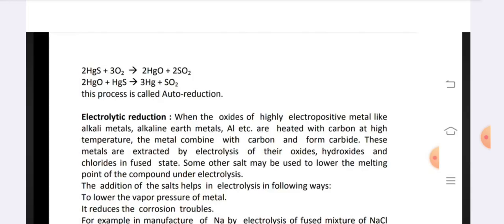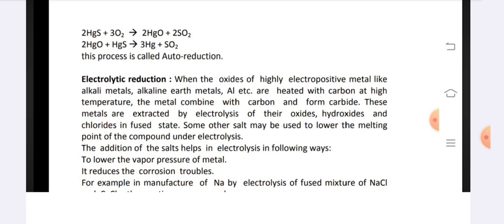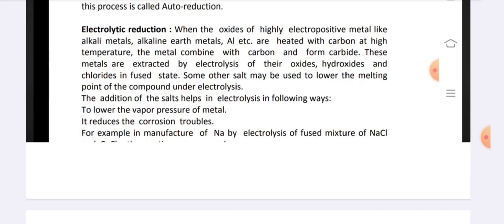Electrolytic reduction. When the oxides of highly electropositive metals like alkali metals, alkaline earth metals, aluminum, etc. are heated with carbon at high temperature, the metal combines with carbon and forms carbide. These metals are extracted by electrolysis of their oxides, hydroxides and chlorides in the fused state. Some other salt may be used to lower the melting point of the compound under electrolysis.